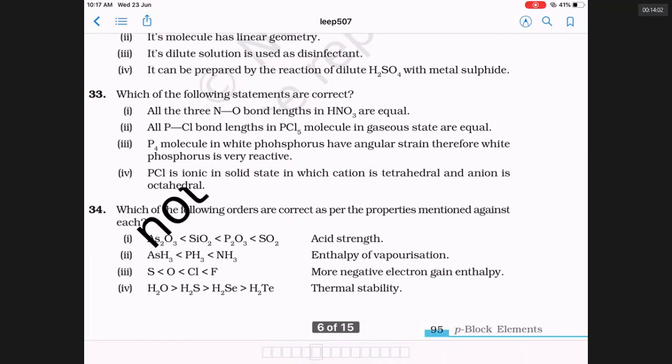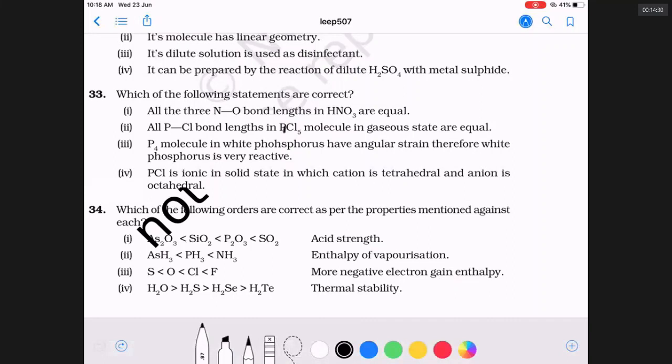What about the fourth statement, sir? Option 3. There is a printer's devil in the fourth option. PCl5 is an ionic solid in which there is PCl4 plus, which is tetrahedral, and PCl6 minus, which is octahedral. There is a printer's devil. You have to rectify it. But how to correct it? PCl5 in solid state.